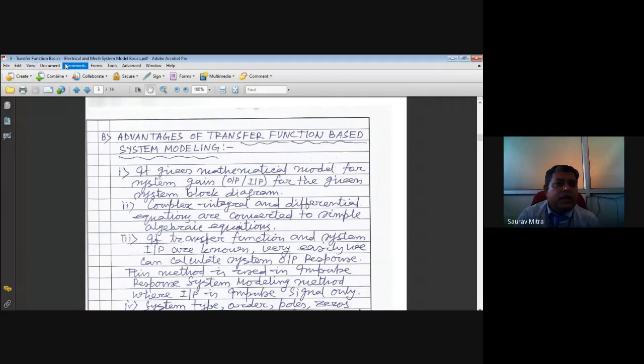So that was the introduction of transfer function based modeling. Next, let us see what are the advantages of transfer function based system modeling. First thing, we are not considering the initial condition. Whenever we are discarding the initial condition, it means we are trying to get a kind of simplified system modeling. So that is the first thing. They are saying that transfer function based system modeling gives us the mathematical model, that is, the input output relationship from the system block representation.